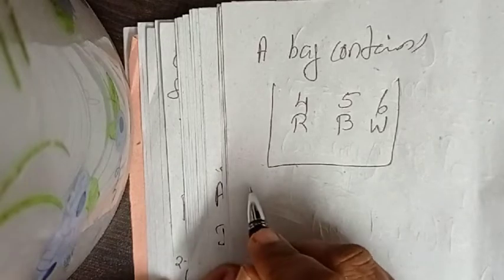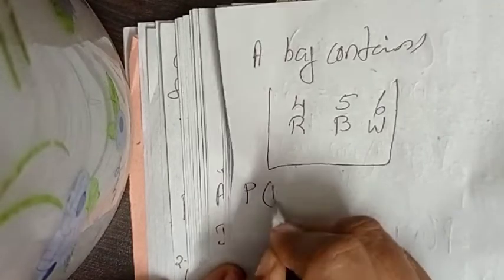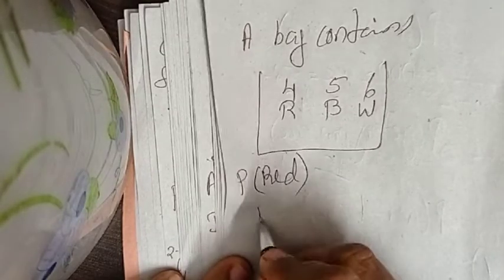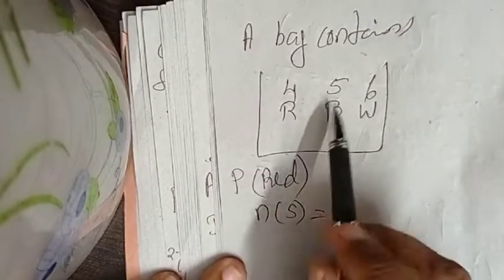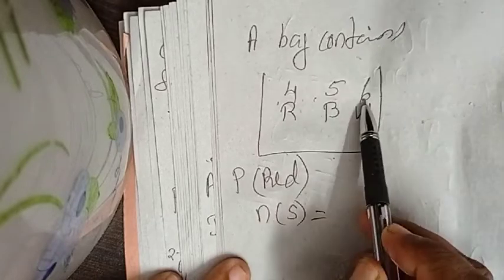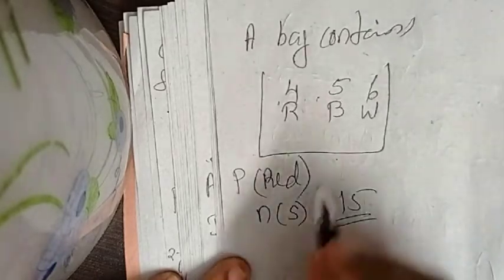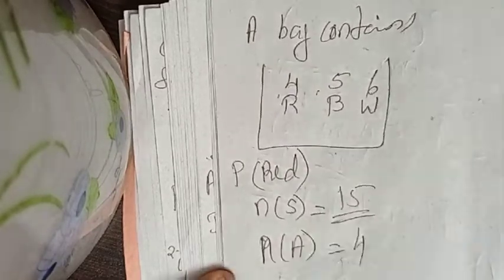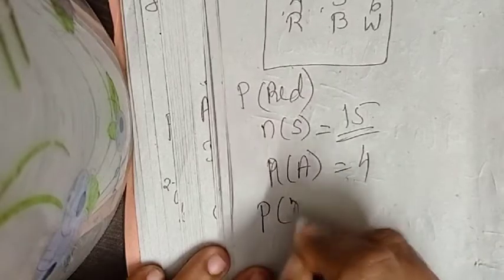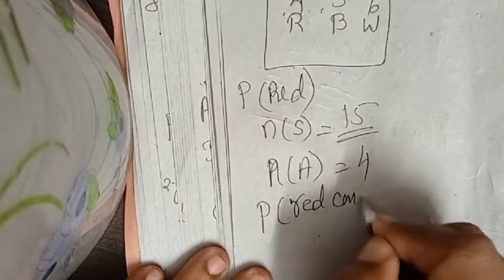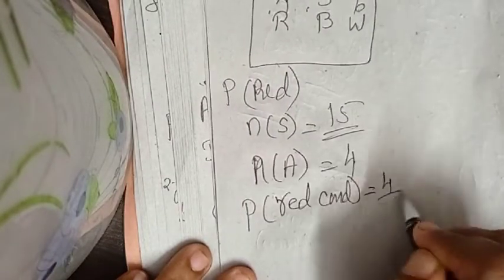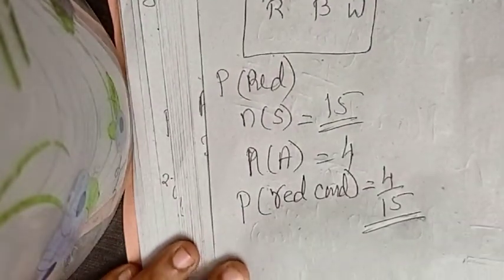Question: find the probability of red. First you write, what is n of S? 5 plus 4, 9. 9 plus 6 is 15, isn't it? Then how many red cards? If you take red as A, then n of A is equal to 4. Therefore, the probability of red is 4 by 15.